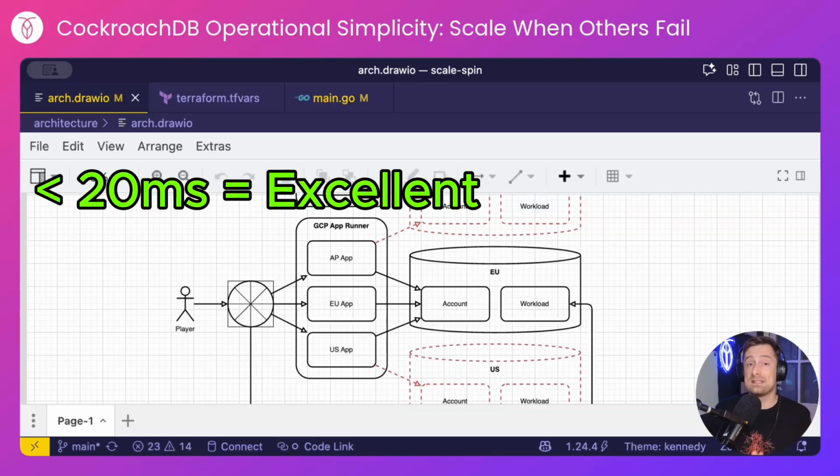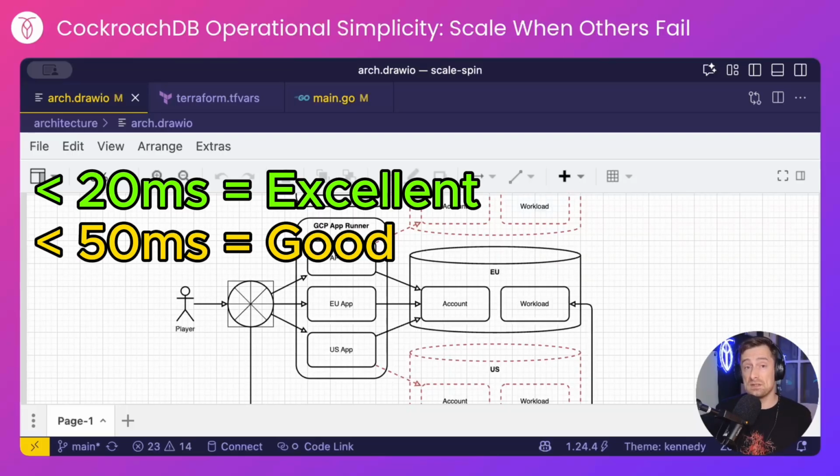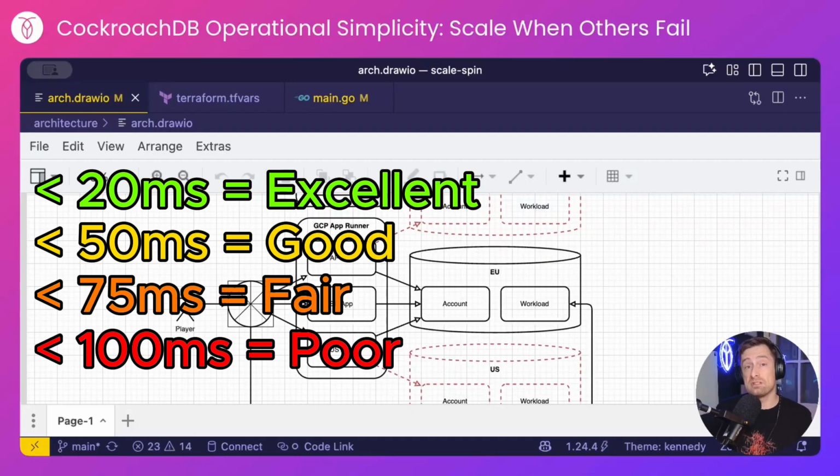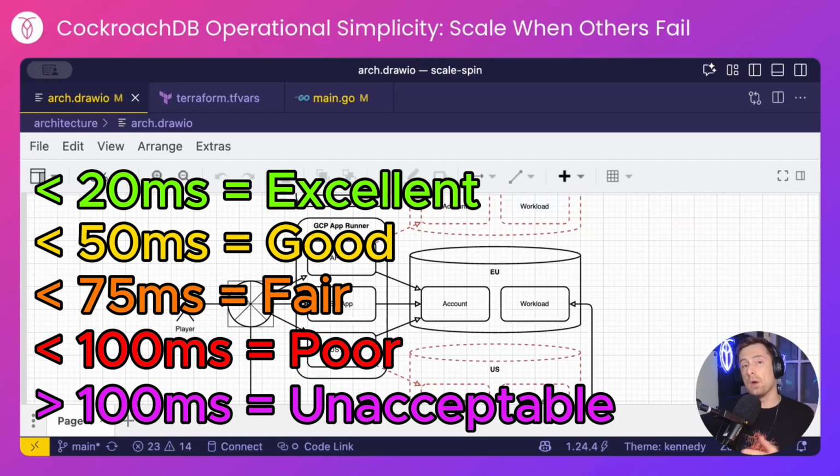A latency of less than 20 milliseconds will gain an Apdex score of 1, meaning excellent. Anything less than 50 milliseconds will receive a good Apdex score. Less than 75 will receive a fair score. Less than 100 will receive a poor score. And anything over 100 milliseconds will class as unacceptable.